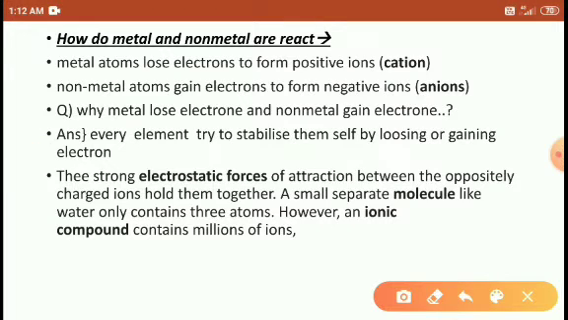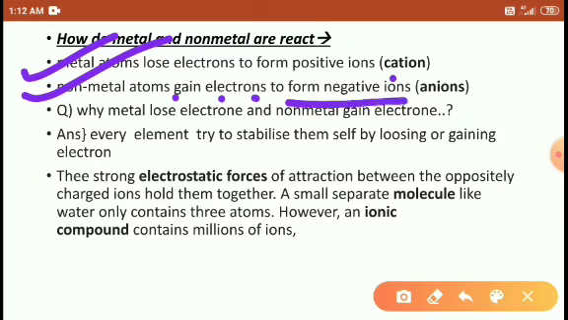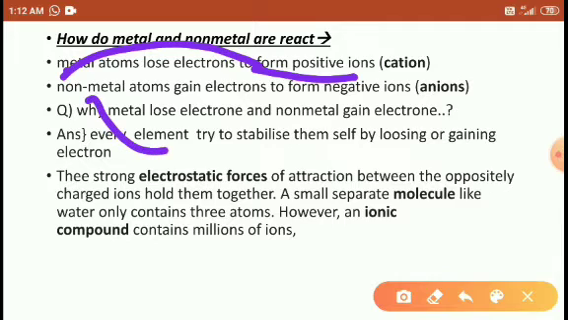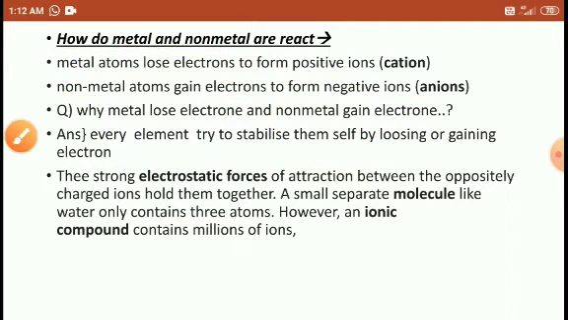So next is how metals and non-metals react. Metal atoms lose electrons to form positive ions called cations. Already we discussed this in the previous chapter. Non-metals gain, meaning accept, electrons to form negative ions called anions. Right? So the metal always donates electrons to form a positive charge, and the non-metal always gains electrons to form a negative charge.